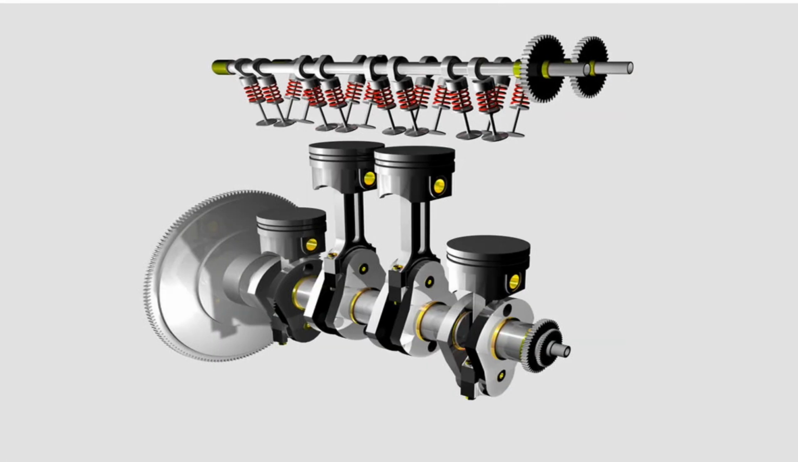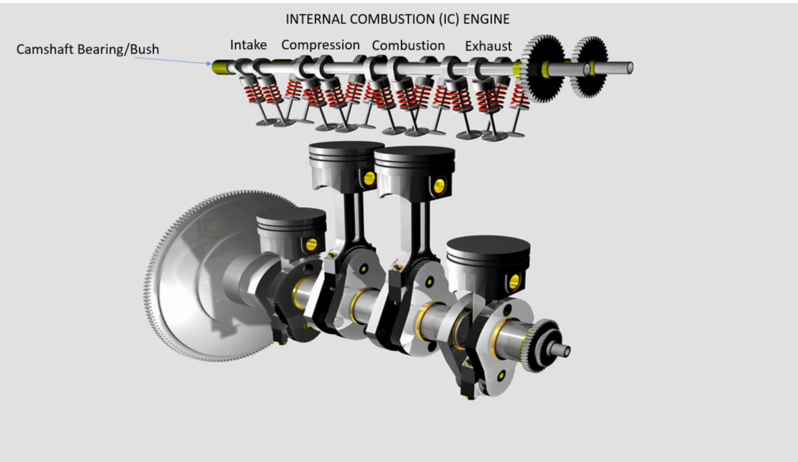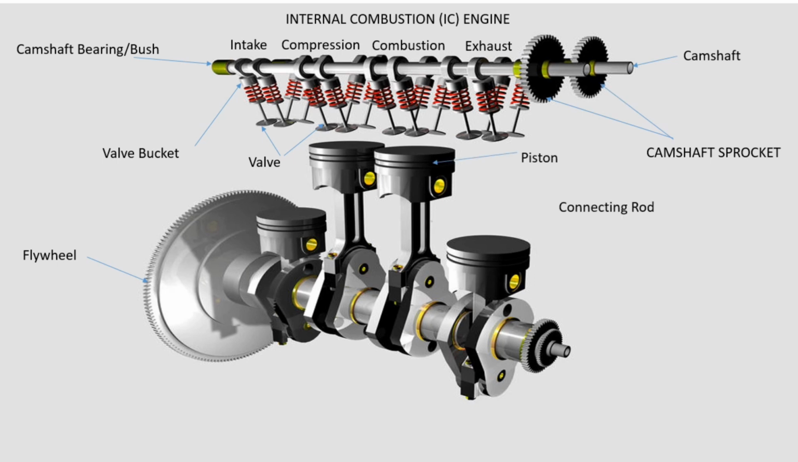The internal combustion, IC engine, consists of frame, intake, compression, combustion, exhaust, camshaft, bearing, bush, valve bucket, valve, flywheel, camshaft, sprocket, piston, connecting rod, small end bush, crankshaft.